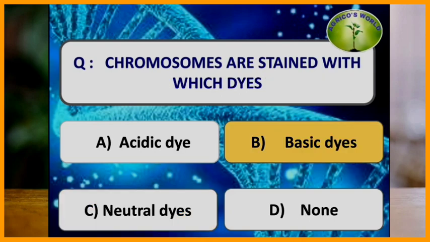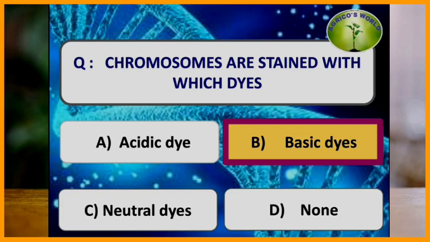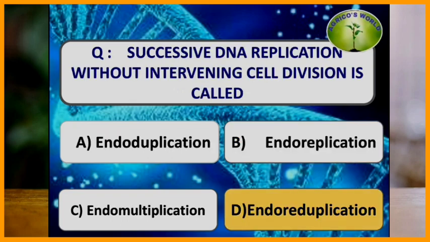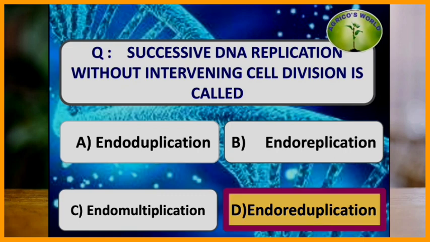Chromosomes are stained with which of the following dyes? The chromosomes are stained with the basic dyes such as acetocarmine and feulgen. Successive DNA replication without intervening cell division is called. The successive DNA replication without the cell division is called endo-reduplication and it leads to endopolyploidy. That is, it leads to the development of individuals with 2n, 4n, 8n, etc.